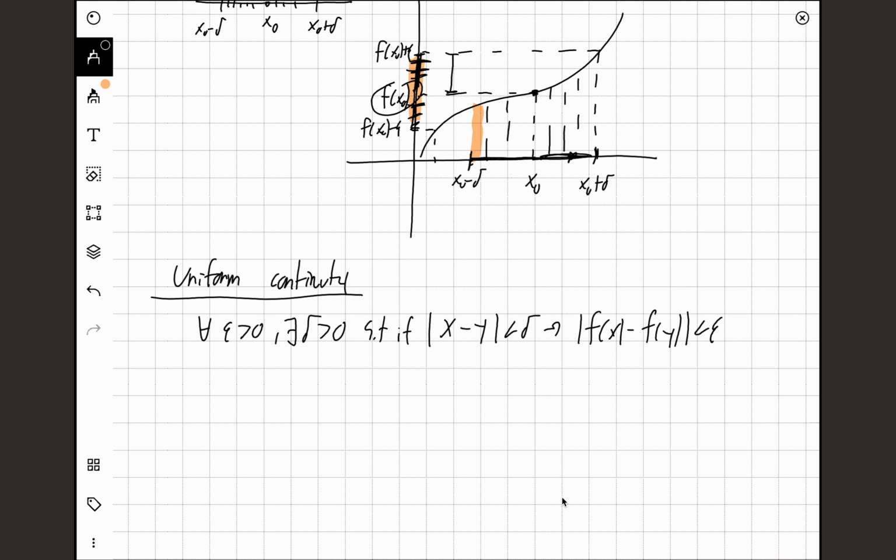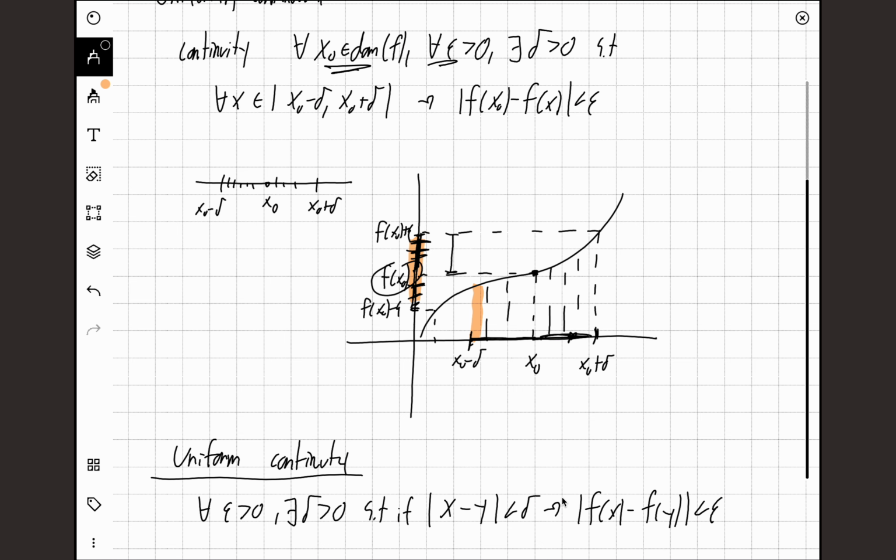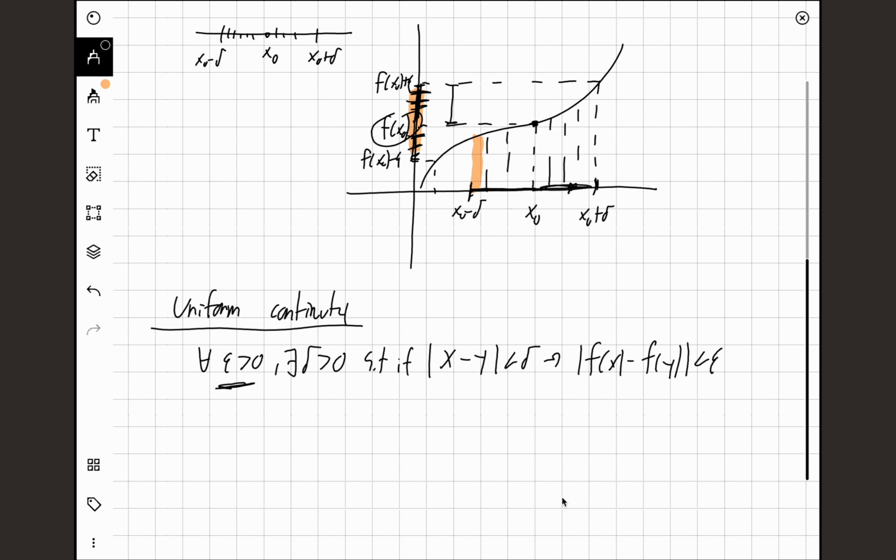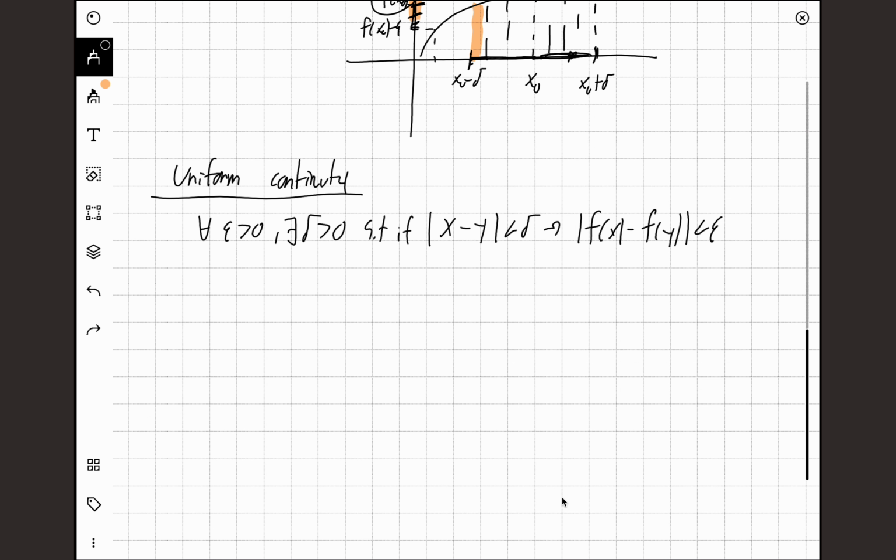And notice the difference here is, for the continuity, we picked an x0 and then we picked an epsilon greater than 0. So delta depends on x0 and epsilon. But here, all we pick is an epsilon greater than 0. So look, this is gonna make way more sense in a second.